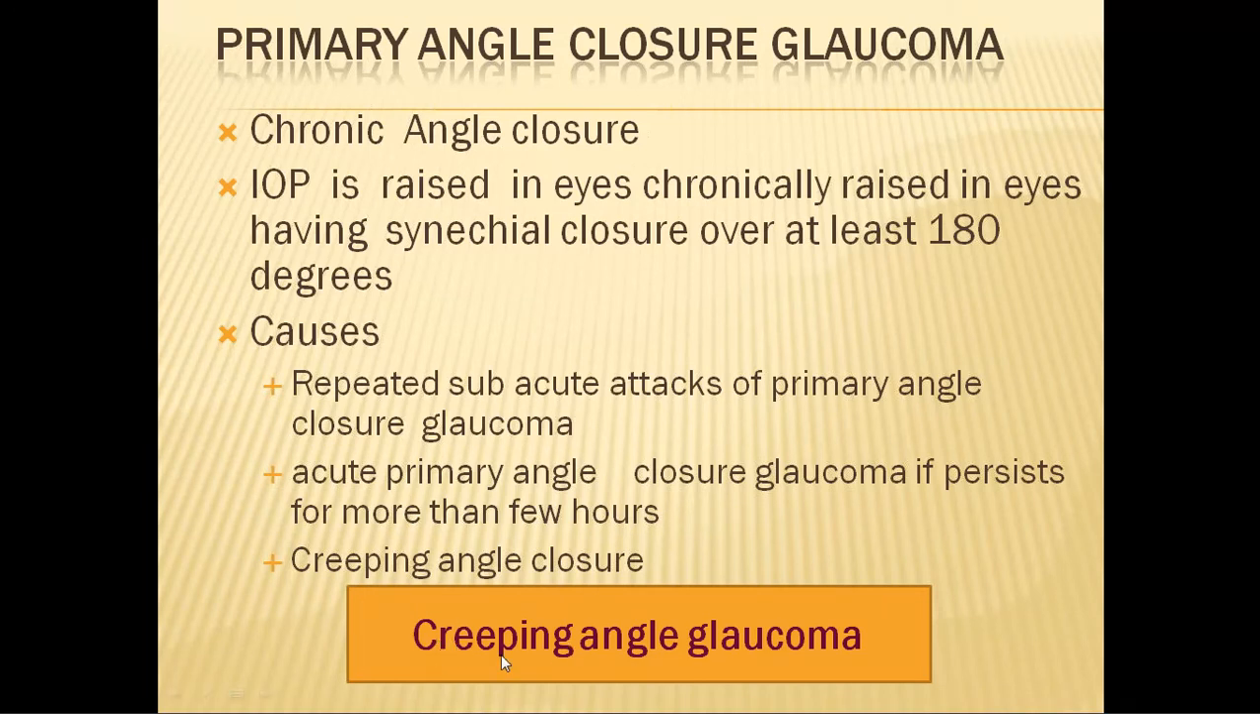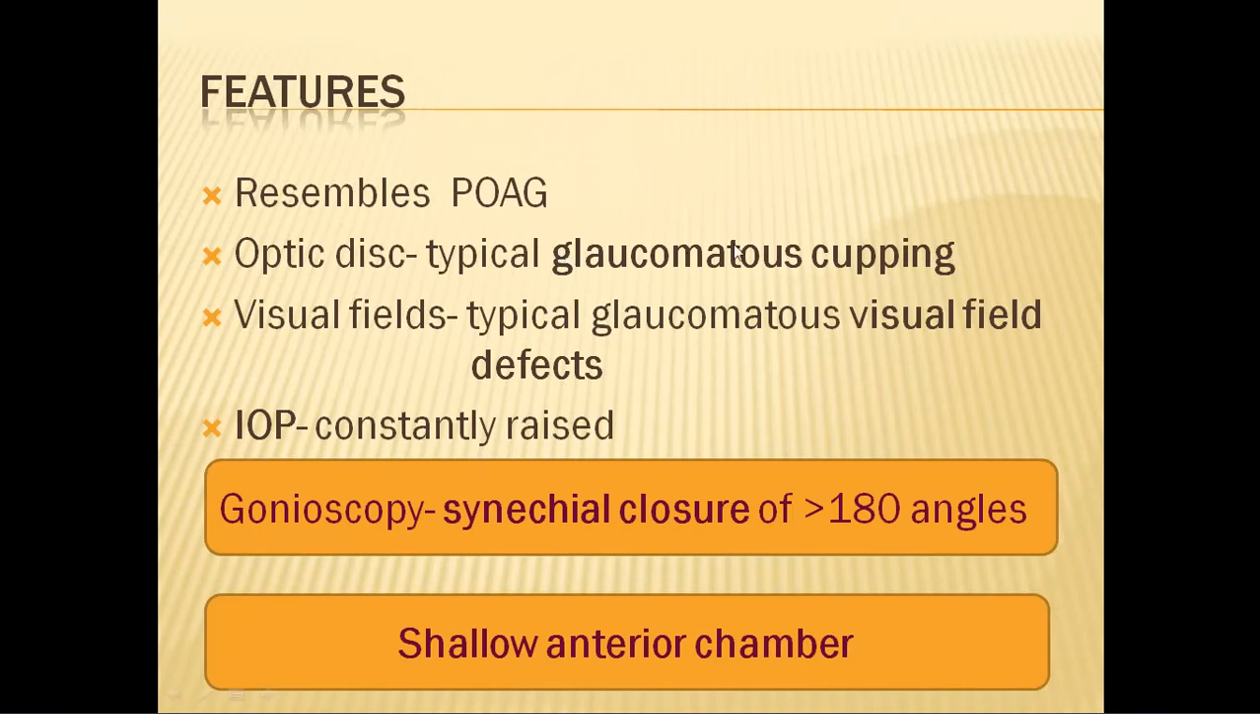Most patients come to you with creeping angle glaucoma, that is, your angle becomes narrower and narrower very slowly because of slow movement of your iris towards the trabecular meshwork. So at this stage, there is a total synechial closure of more than two-thirds of the angle. Along with that, there is glaucomatous cupping and typical glaucomatous visual field defects, and continuous increased intraocular pressure.